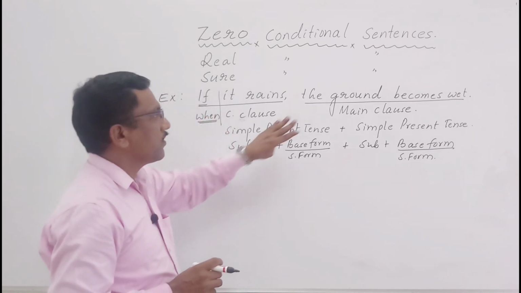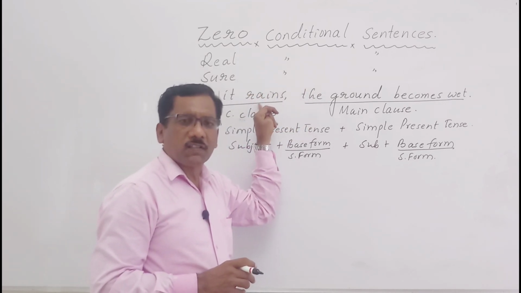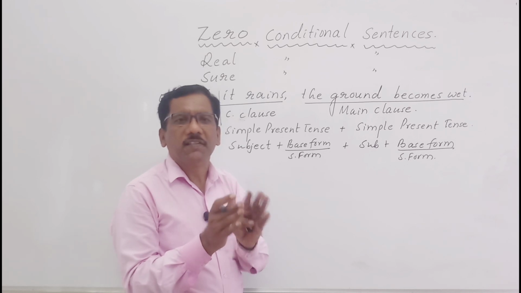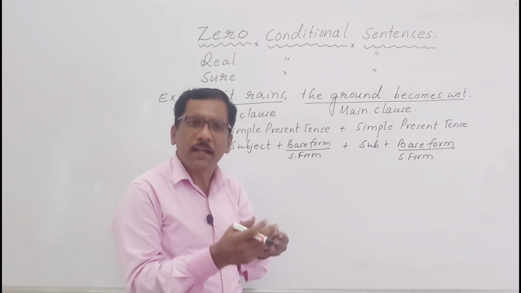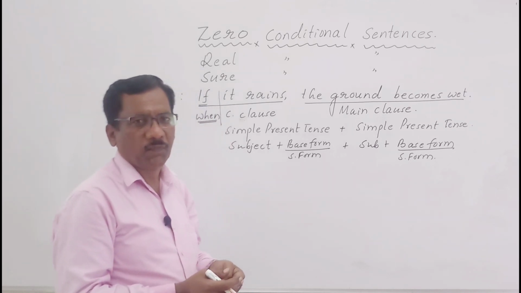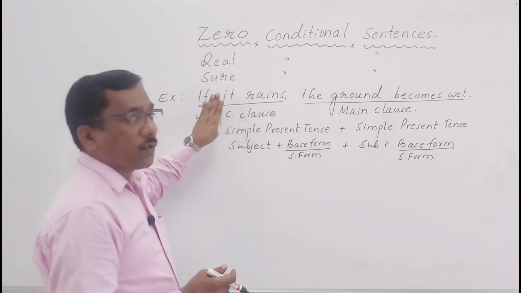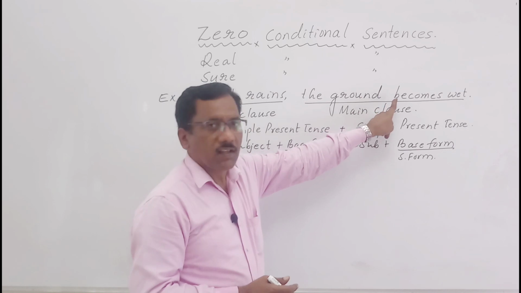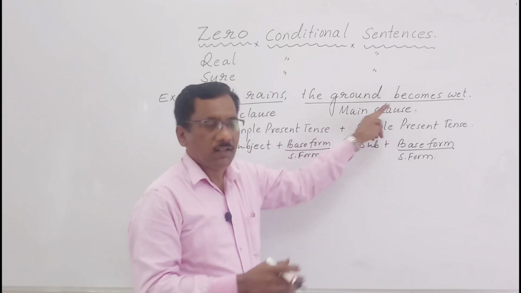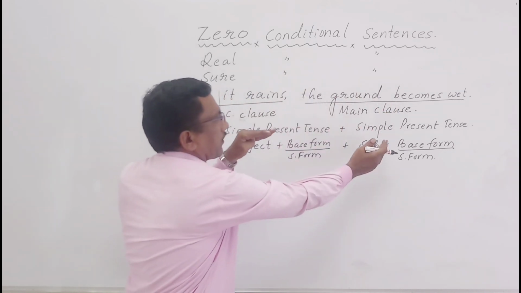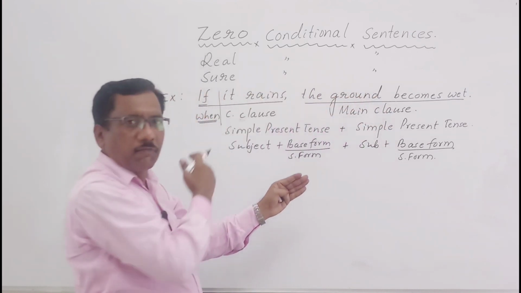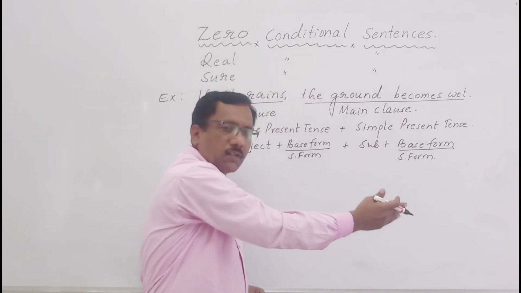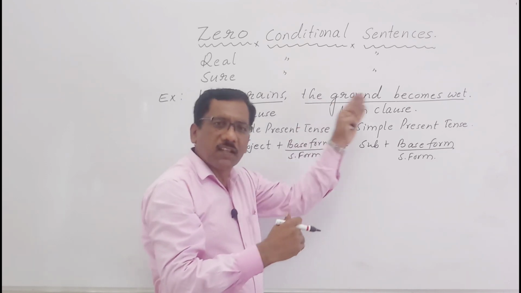Second thing, the conditional clause and main clause we see in zero conditional sentences or in any kind of conditional sentences. Here, the conditional clause has come first and the main clause next. You can change the order like this: you can bring the main clause first, and the conditional clause next.